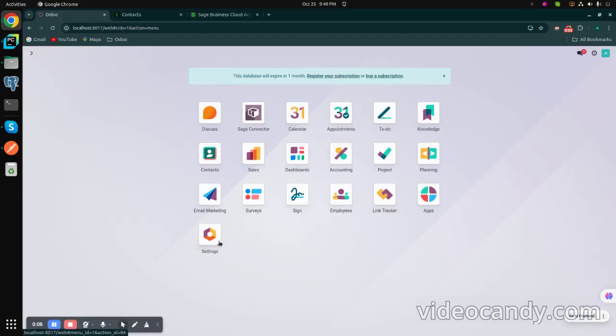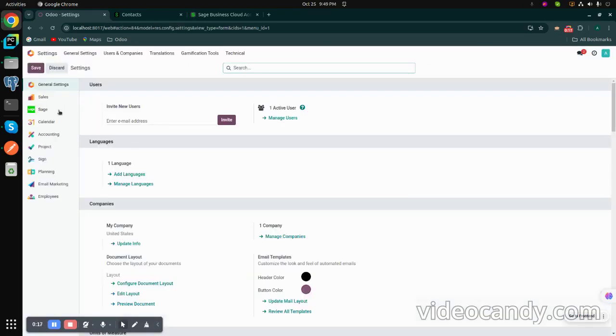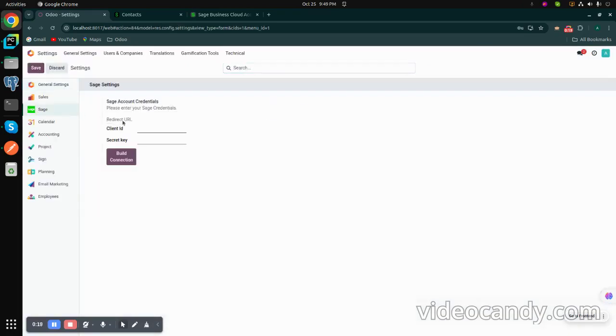In this video, I'm going to show you how you can connect your Sage account with the Odoo connector. First of all, go to the settings. Here in the app section, you have to select the Sage. Here you have to paste your client ID, client secret, and redirect URL.